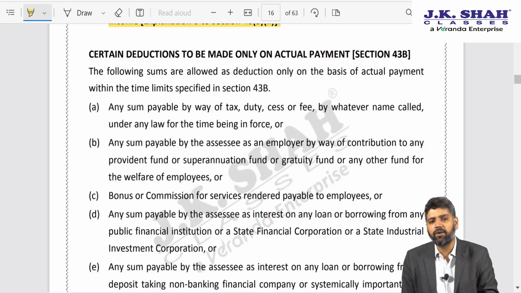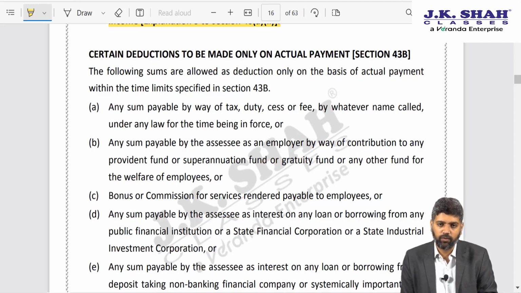One of the items given over there is interest payable to banks. In case you have to pay interest to any scheduled bank or to cooperative bank or now even to NBFC, that interest will be allowed as deduction only if it is actually paid. If it is not actually paid, no deduction will be allowed.